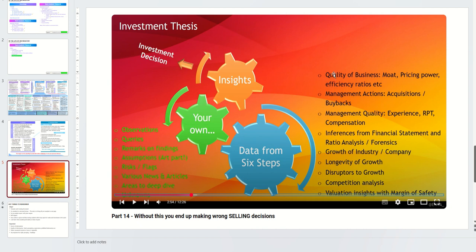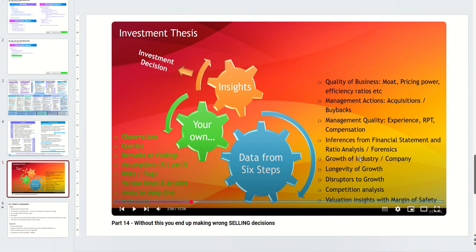you see the data from the analysis. You will find different data like quality of business, management actions, management quality, your analysis from the statements, then growth of the company or the industry. So all these things on your right come from your analysis from annual reports or whatever.